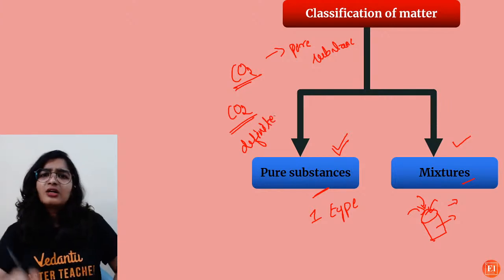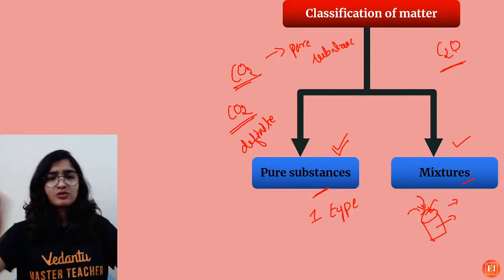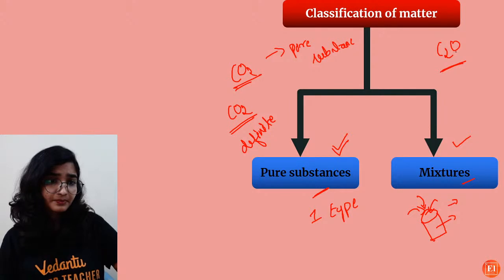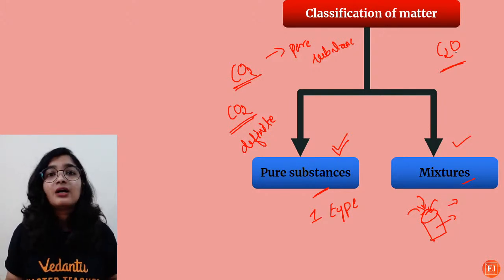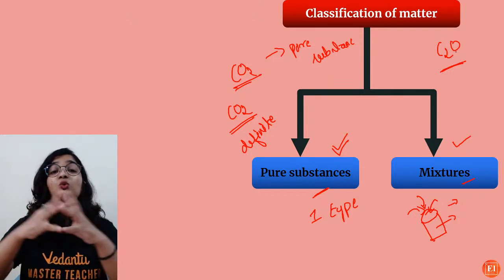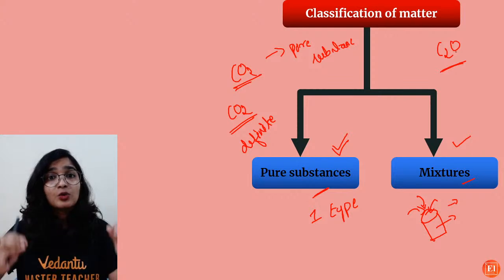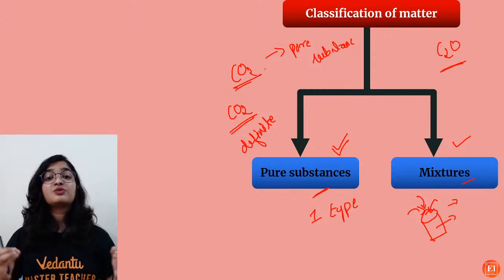Have you ever seen C2O as carbon dioxide? No, right? Because we all know one atom of carbon combines with two atoms of oxygen, only then can it be called carbon dioxide. So that is what is a definite or fixed proportion.